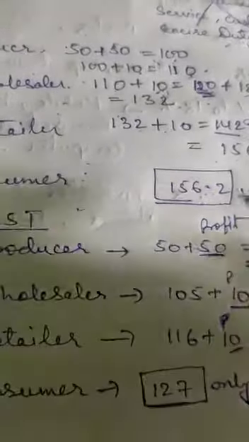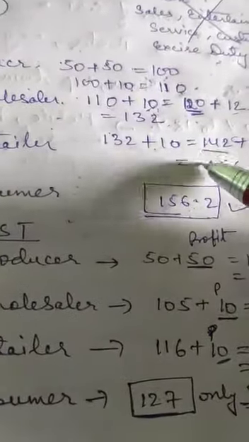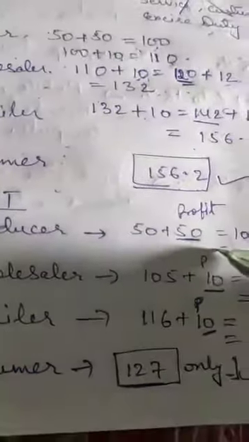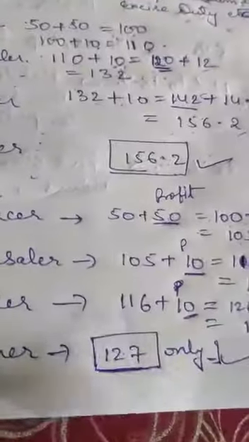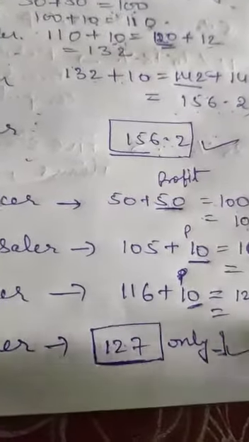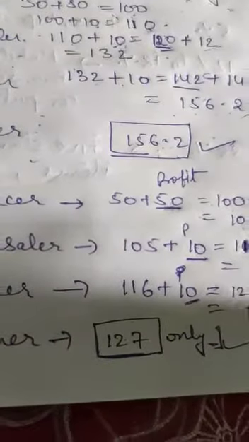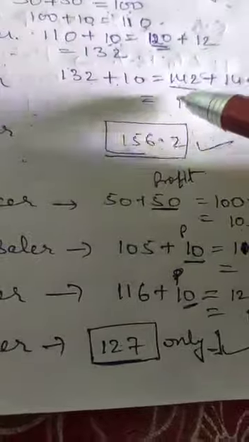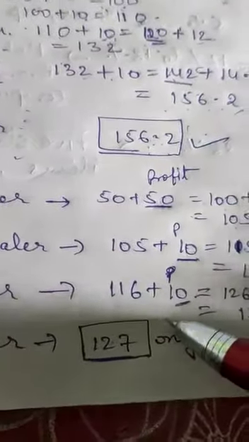First it was 156.2, tax on tax on tax. Now when GST comes, it is very important and very beneficial for our country. See the difference: 156.2 and now 127 rupees.